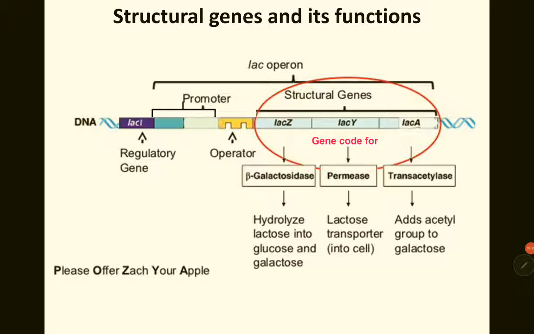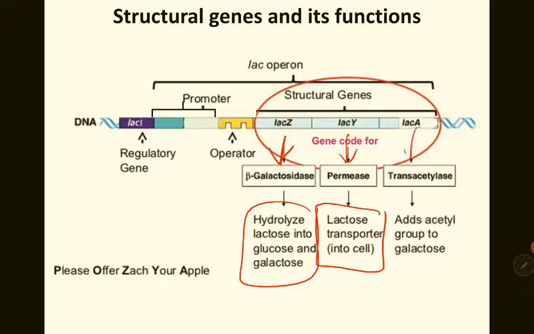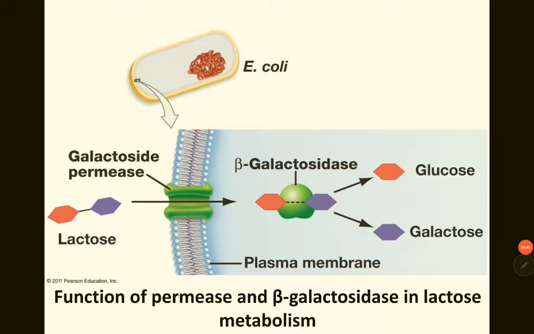Okay, so these are the structural genes. Lac Z encodes for this enzyme with this function. Lac Y encodes for permease, and its function. Lac A encodes for trans-acetylase, and the function here. Now the permease allows lactose to enter the cell.